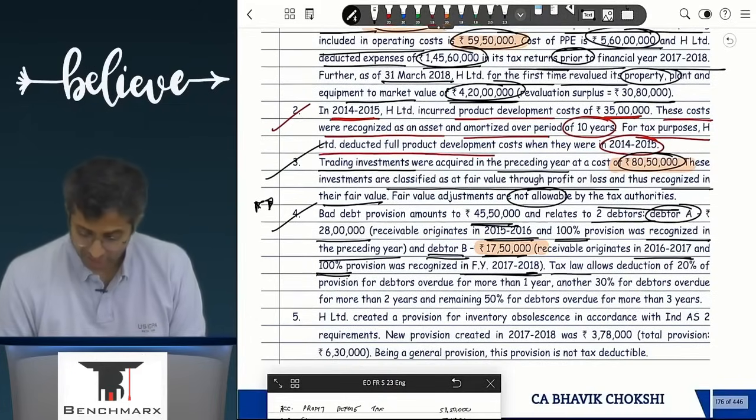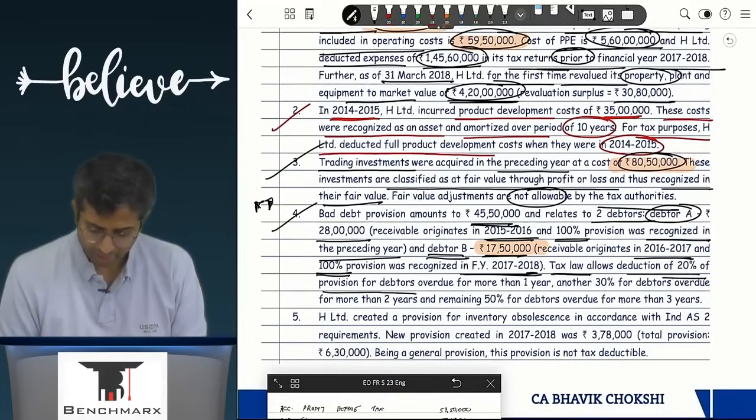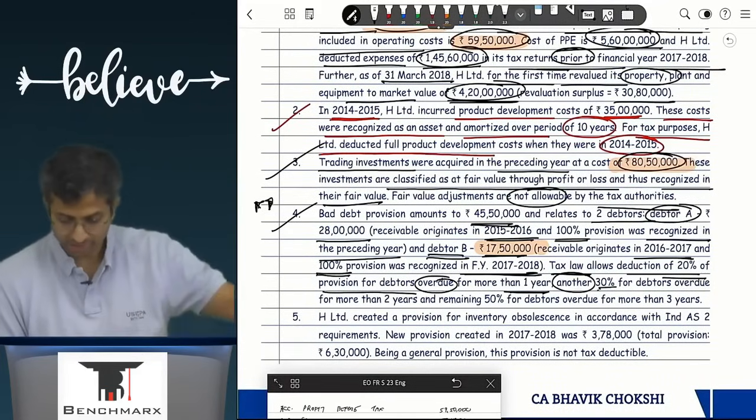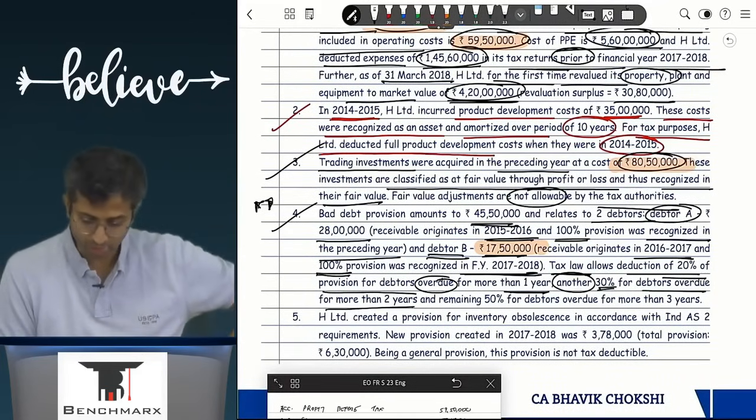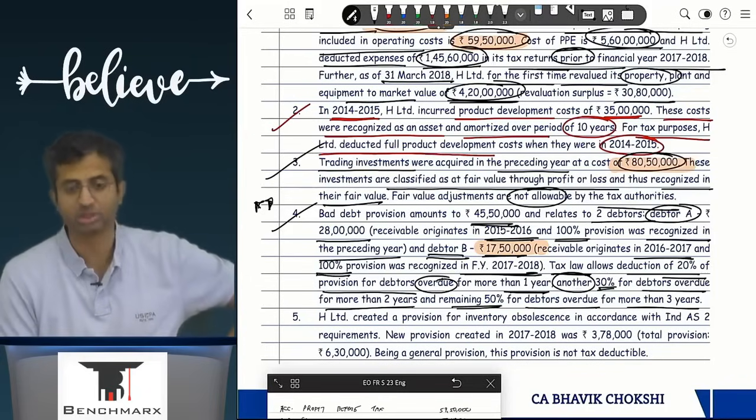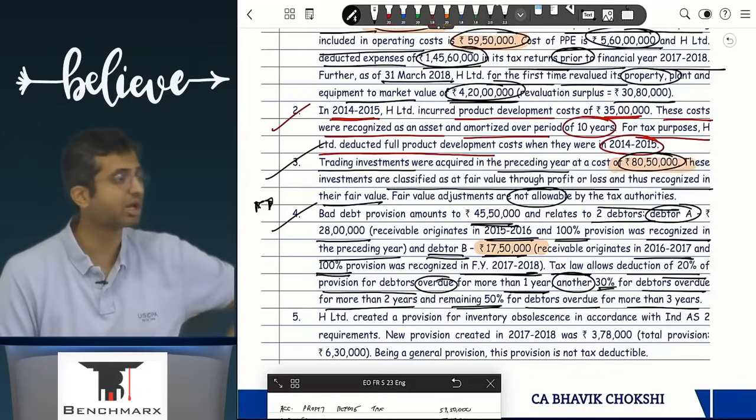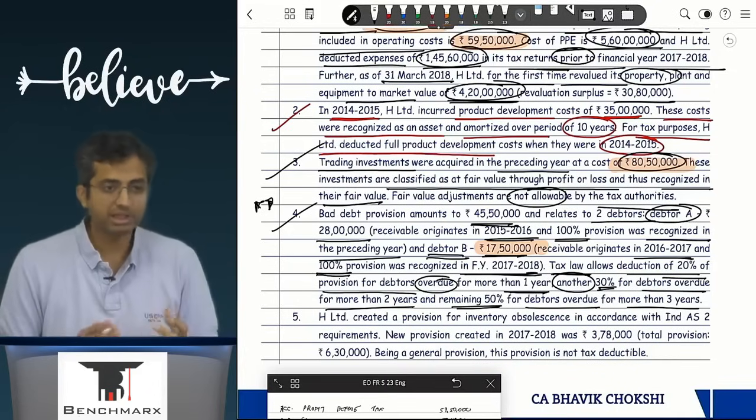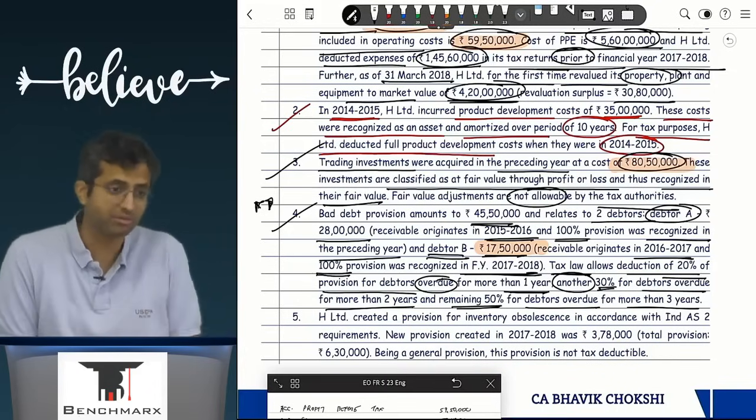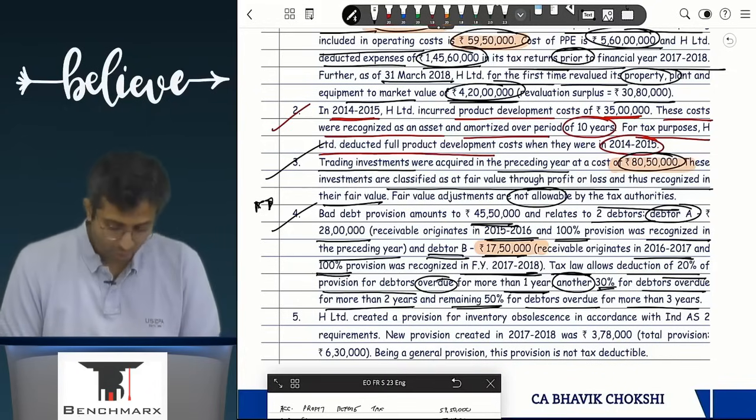Tax law allows deduction of 20% of the provision for debtors overdue for more than 1 year, another 30%, so an additional 30% overdue for more than 2 years, and the remaining 50% for debtors overdue for more than 3 years. तो ये देखो, ये थोड़ा खतरनाक adjustment है. Now ideally this is not something that we have studied earlier, but it can very well come in a regular question. So what is to be done?